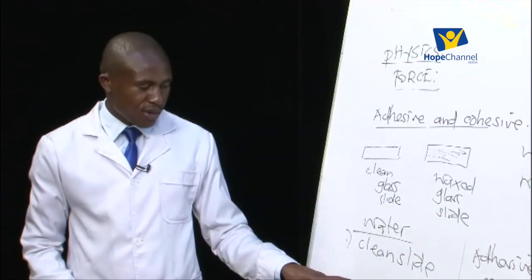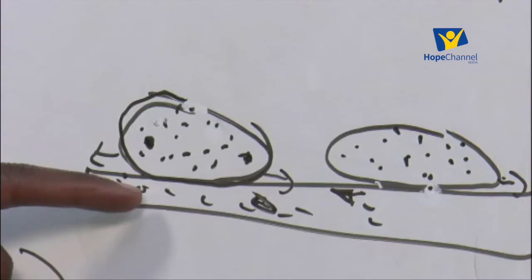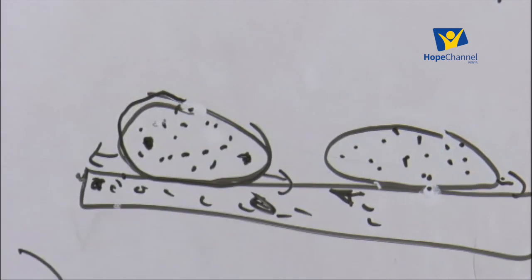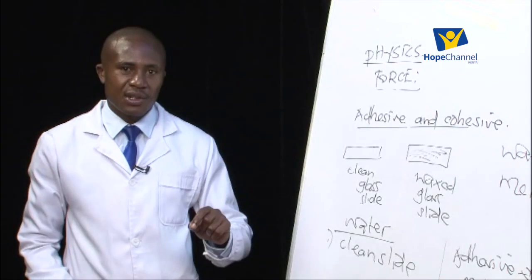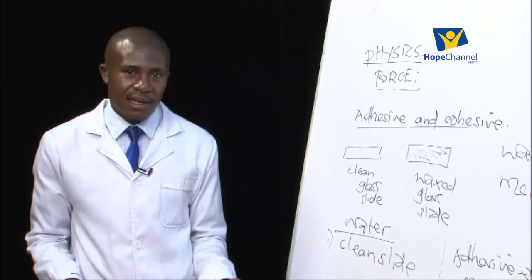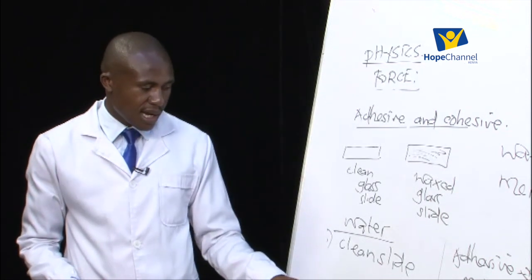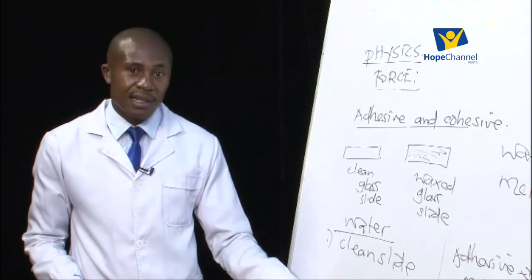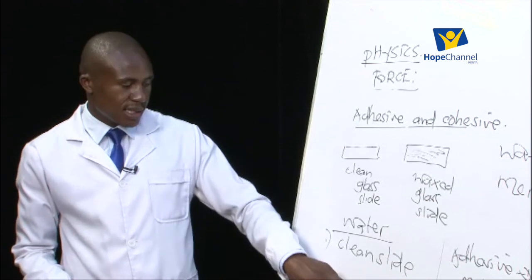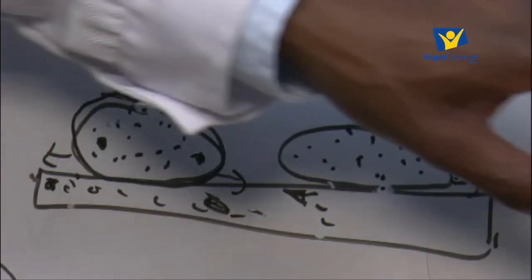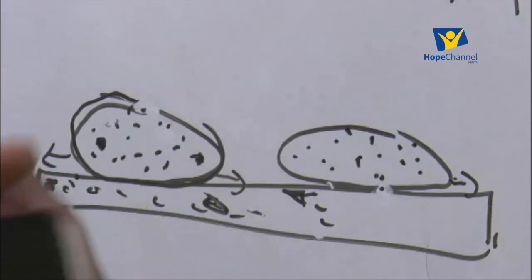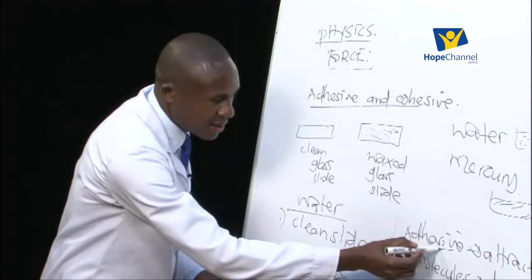Here, the molecules of water are different from the molecules of the slide, which is made of glass. Because this is glass and that is water, we talk of molecules of different kinds, and so the force is called the adhesive force.